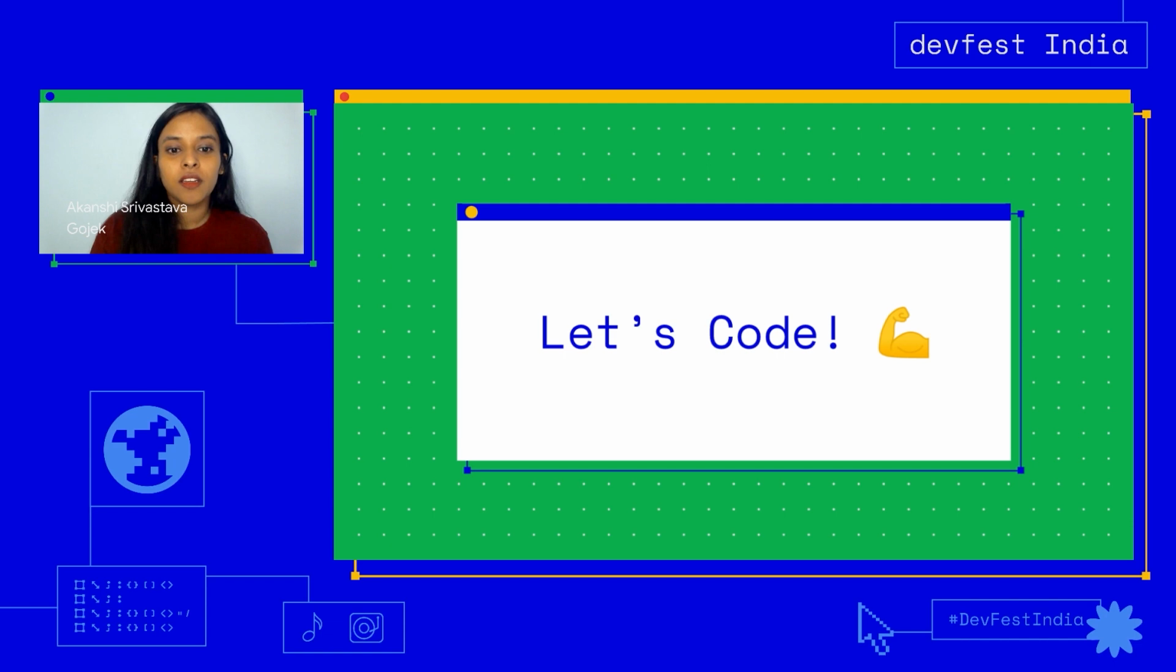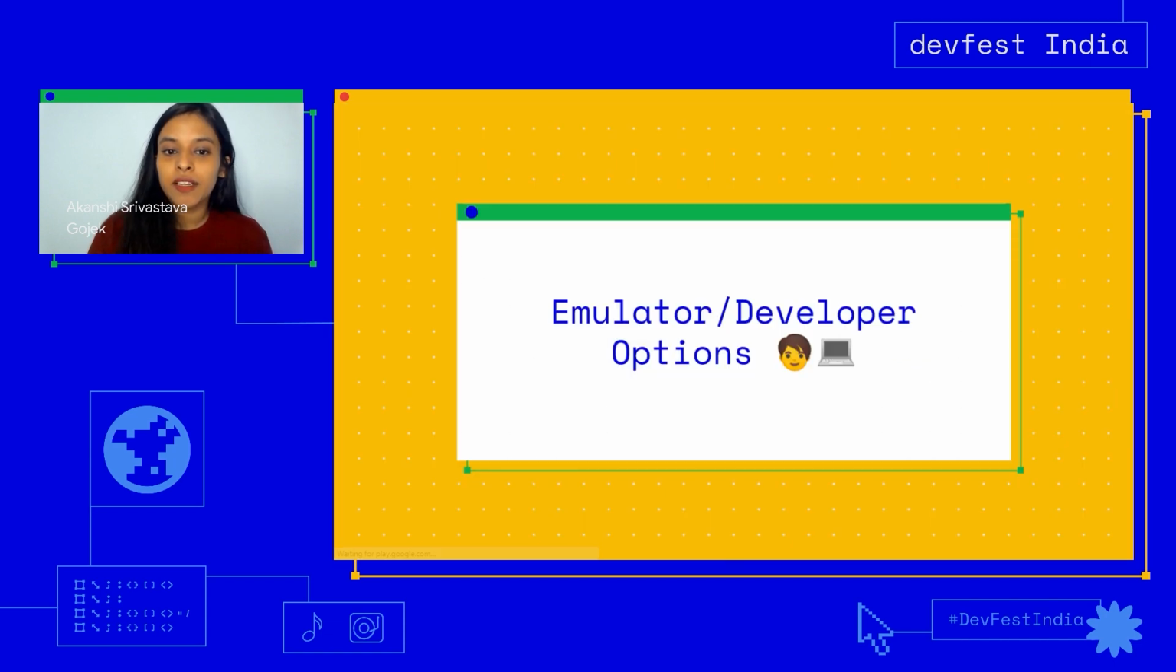Now that we're done with our coding, let's try to understand what an emulator and developer options are. An emulator is basically a virtual device, like an Android device on your system, which you can use to test your Android apps. Similarly, developer options are options which you enable in your physical Android device. You can connect your phone to your computer and actually run your app to test it out. So let's see how that works.